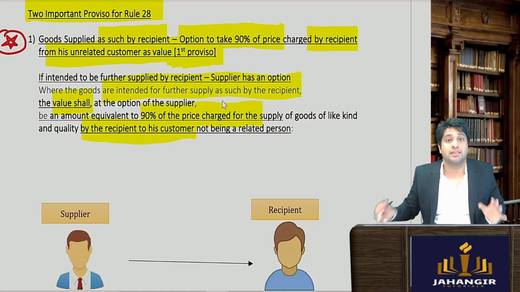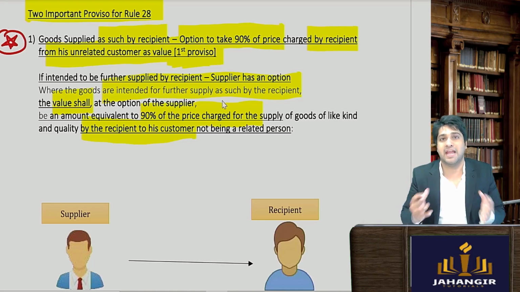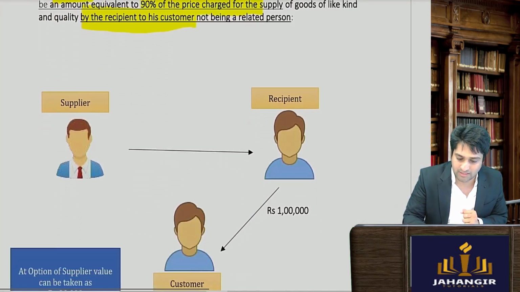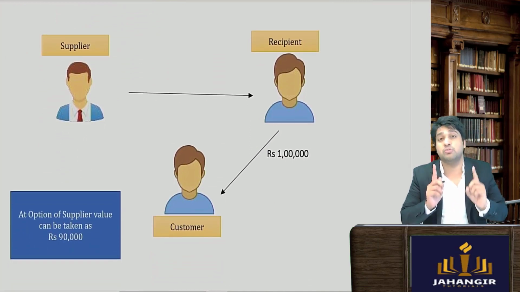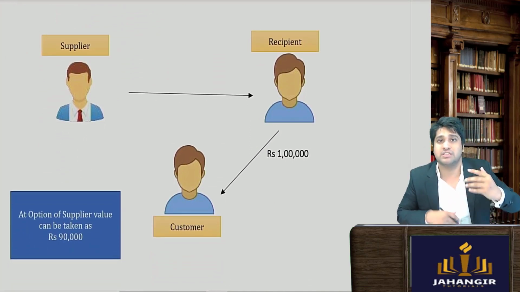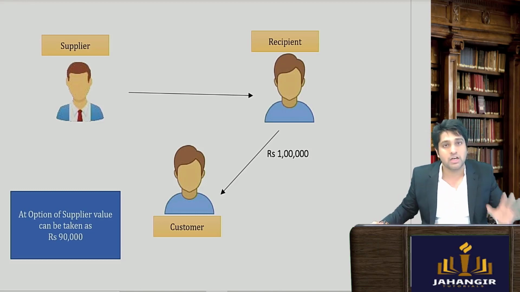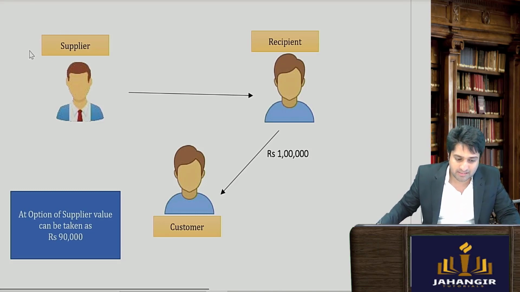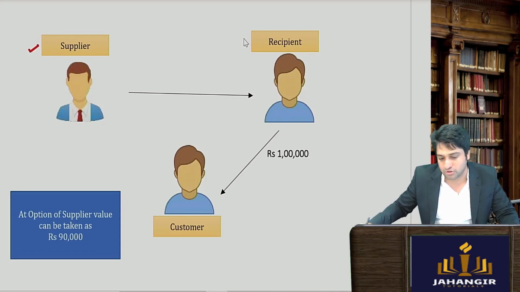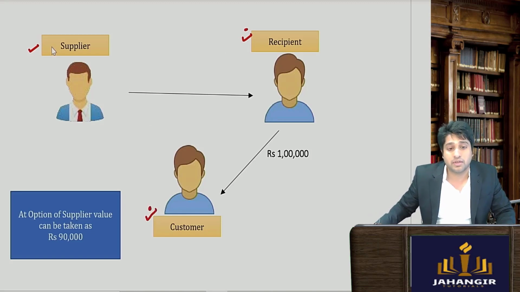Now this is what I have read out. Now let me explain it to you so you will understand it very well. It needs to be understood perfectly well because in the other rules also similar things are used. So let's simply understand. There is a supplier, he supplied goods to the recipient. This recipient is not going to use it himself, he is going to further supply it to the ultimate customers. Now, the supplier has an option.